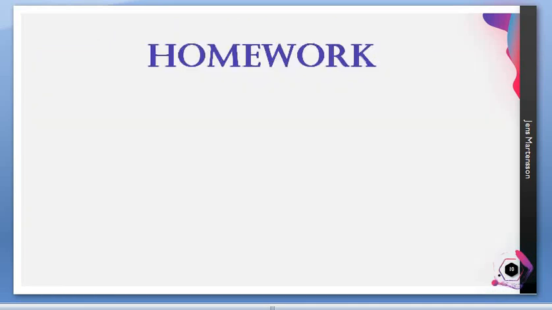Now your homework: please read these pages, just 1.5 pages. You have to read till the structure of kidney, not the internal structure. You have to learn the structure of kidney till micturition. You need to read and learn it very clearly.